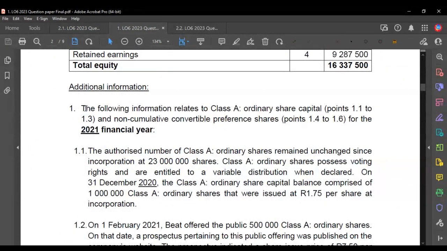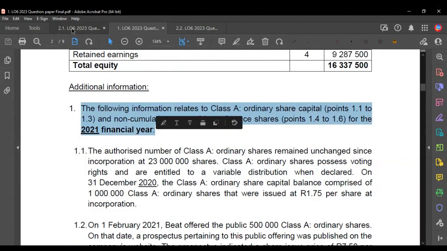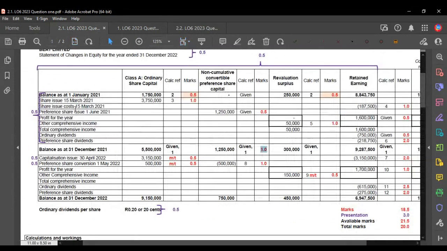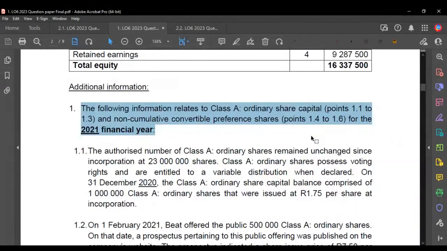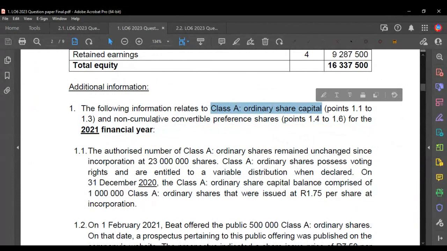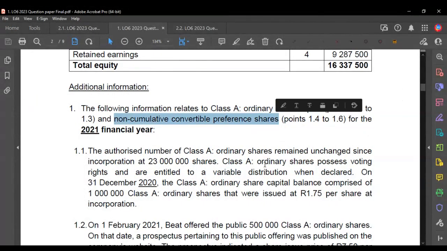And then we start to read now about information on 2021, which is good. That means they've given us the information that is supposed to go at the top of our statement, right? So let's have a look at what information this relates to. So it says firstly, it's Class A ordinary shares, as well as the non-cumulative convertible preference shares that we're going to be reading about, right?